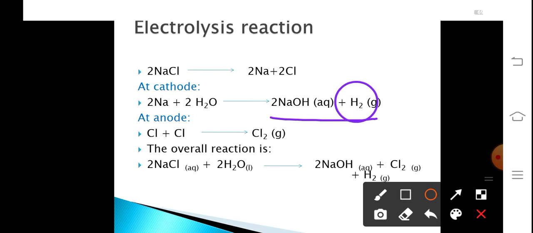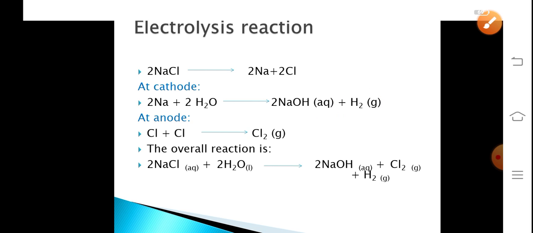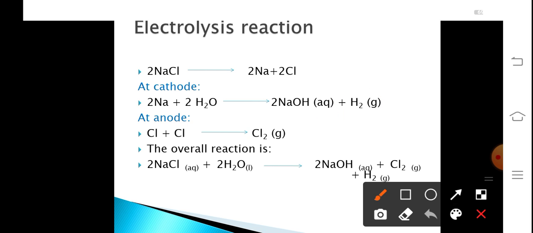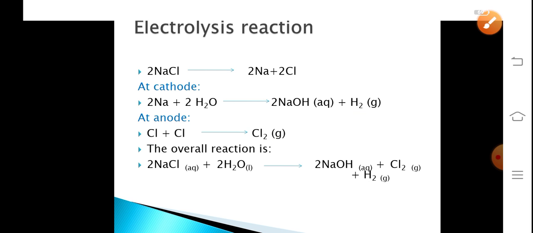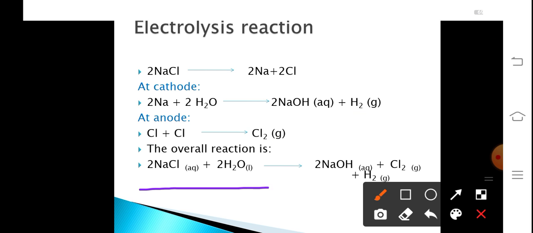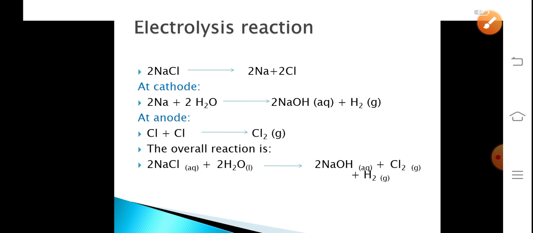At the anode, atomic chlorine combines to form chlorine gas. So chlorine is released from the anode, whereas hydrogen is released from the cathode because it is prepared there only. The overall reaction can be summed up as NaCl in presence of water forms NaOH plus chlorine plus hydrogen gas.